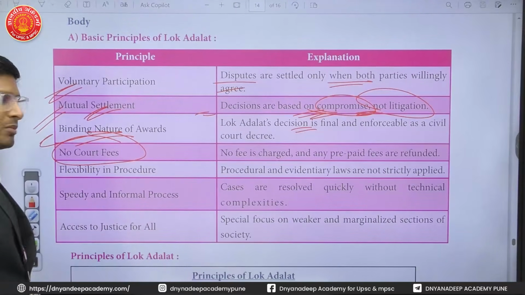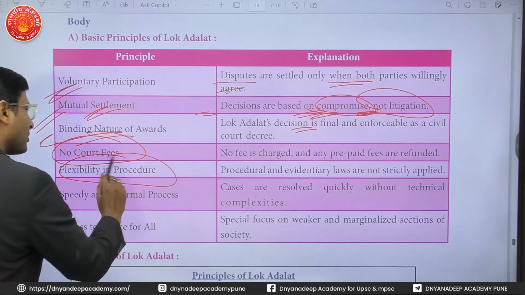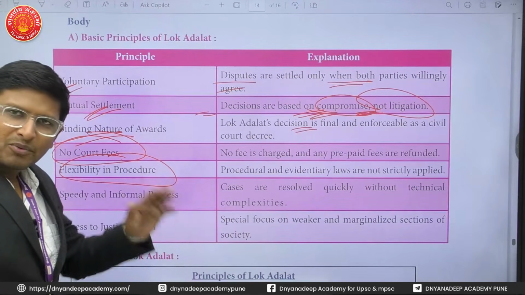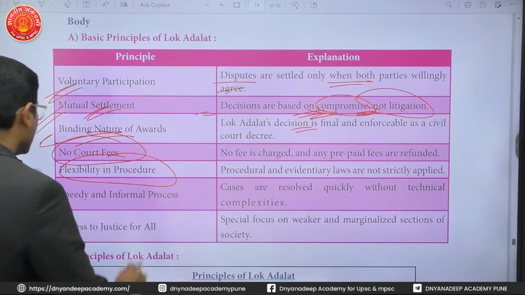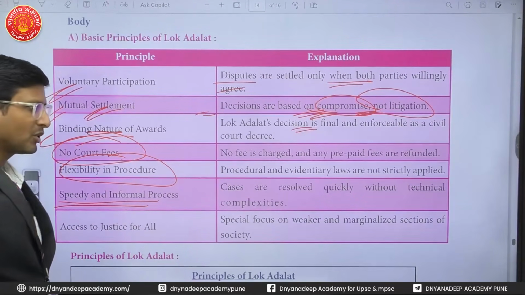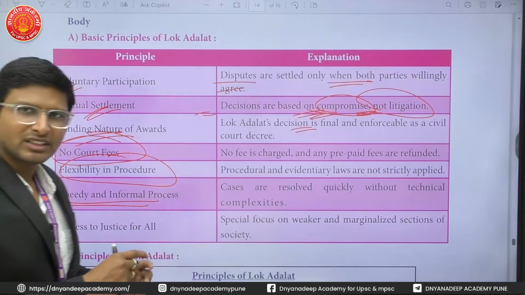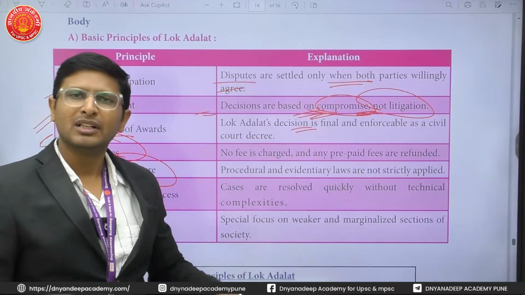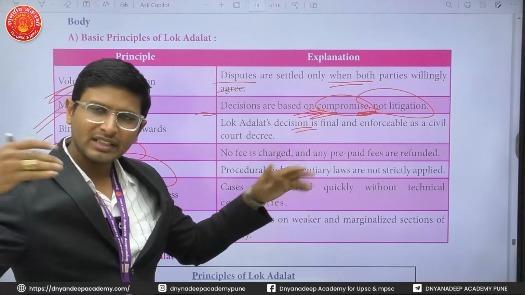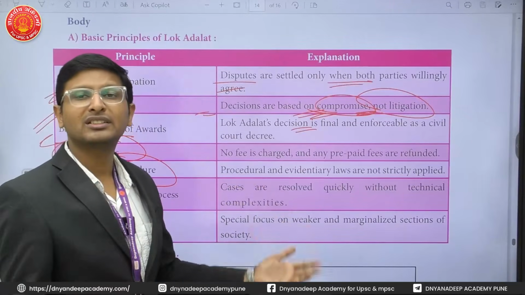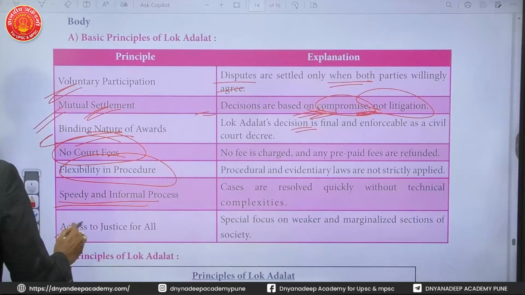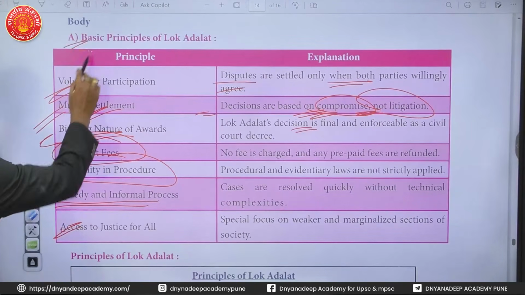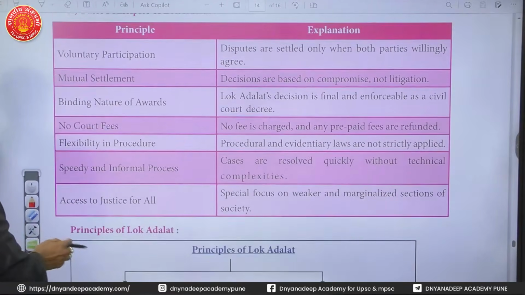There is no requirement of court fees. Flexibility in the procedure completely. We are not following the court procedures, we are following the normal procedures. Speedy and informal process, because the complete process is informal. For example, judges are sitting together with the people. No lawyers are there. They are just settling the dispute with discussion. So simplifying the procedure is very, very important. And access to justice for all, this is the main important basic principle with respect to the Lok Adalat.